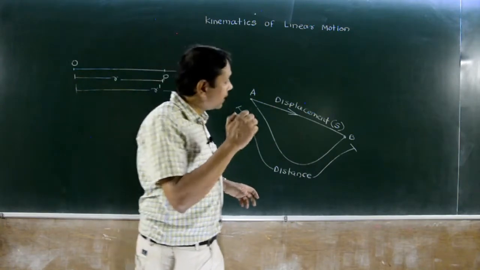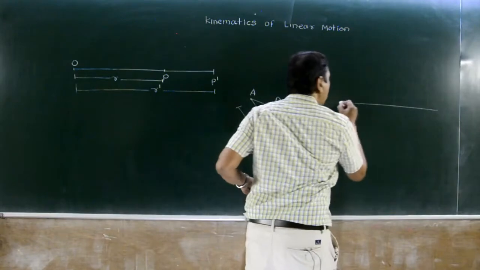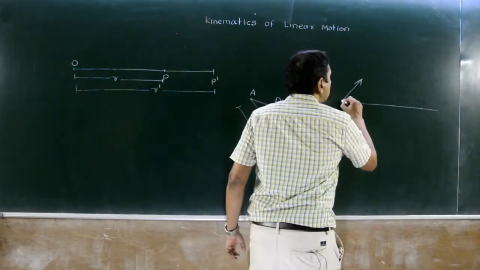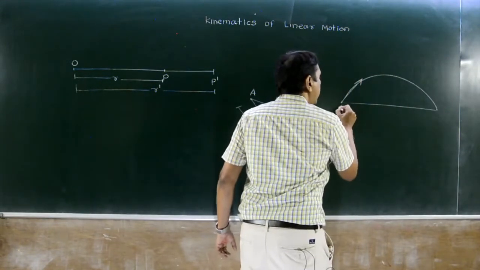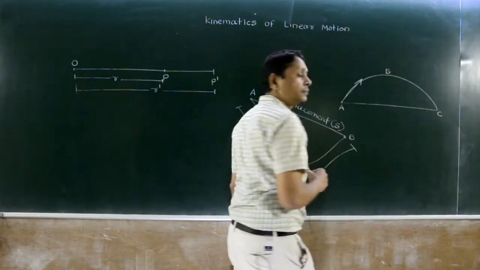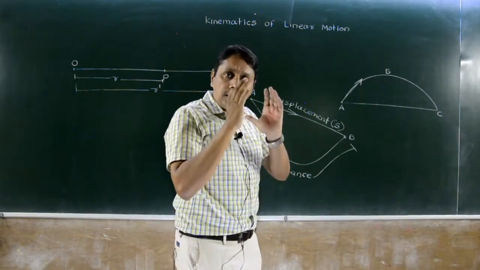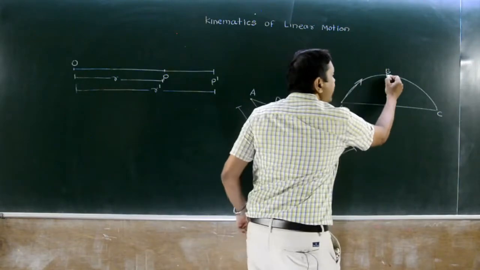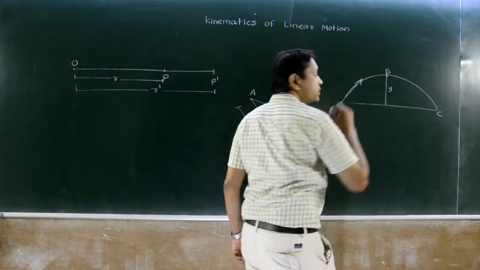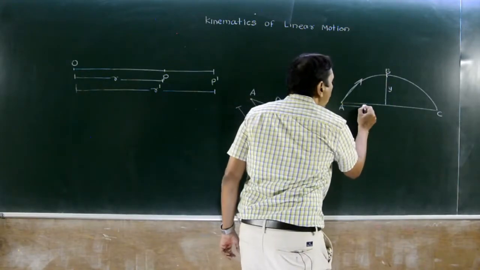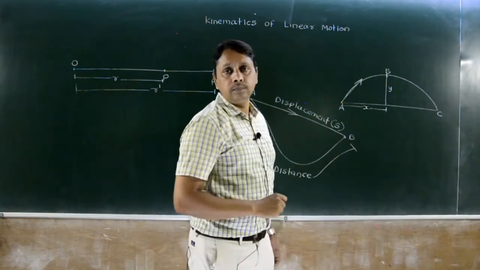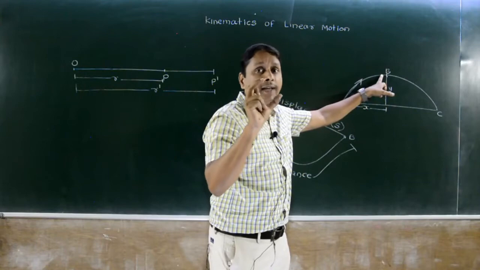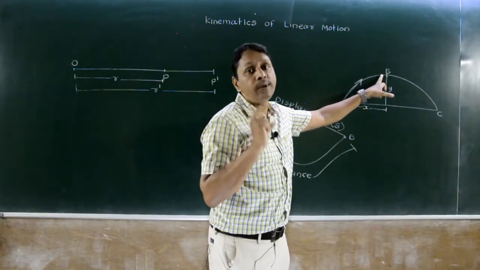One more example, projectile. When an object is thrown in space at an angle other than 90 degrees, it will trace this path. Let's say path A, B, C. When we consider motion from A to B, we have this as vertical displacement and this much as horizontal displacement. Distance measured from one point to another along a straight line we call displacement.